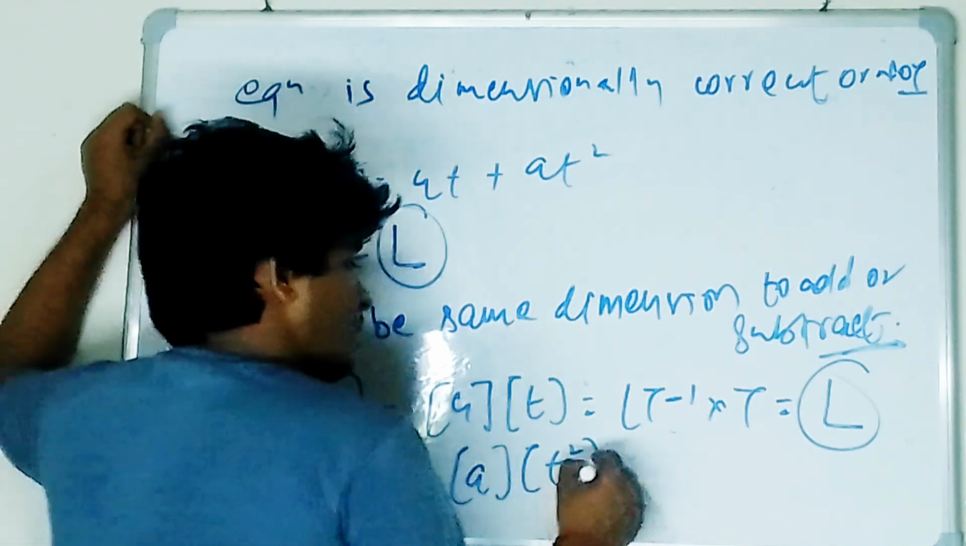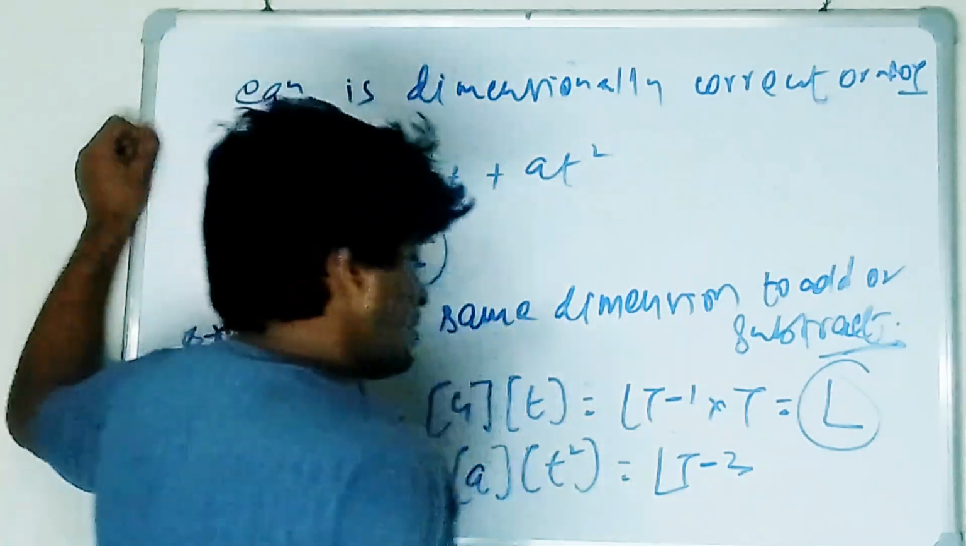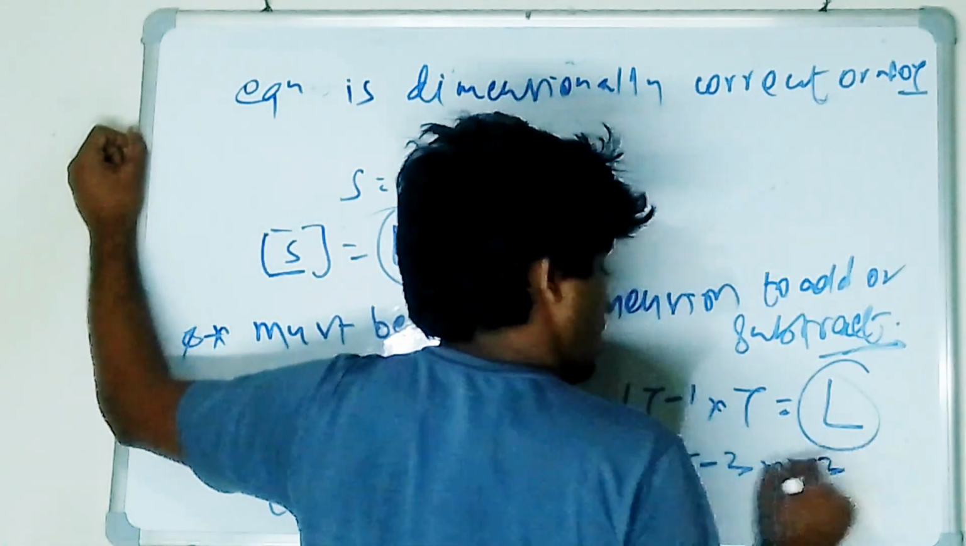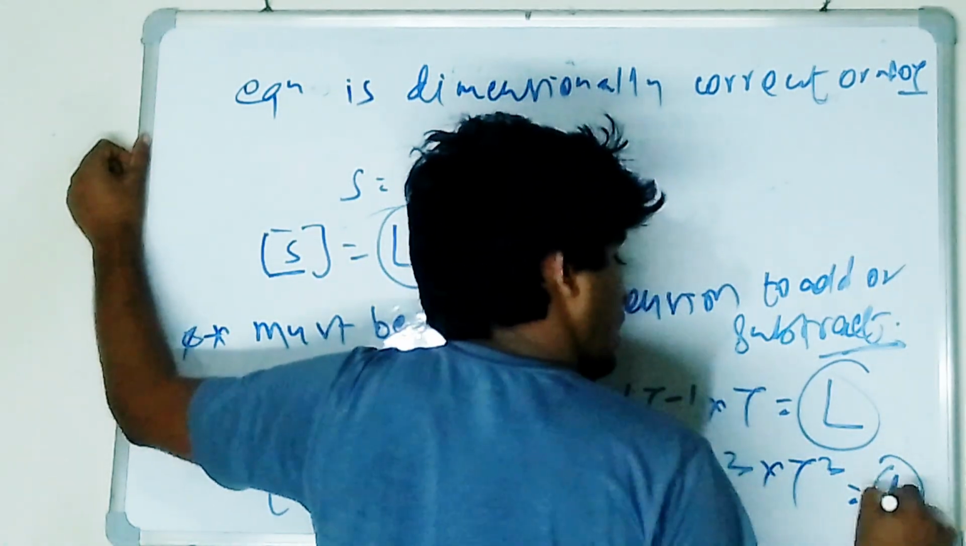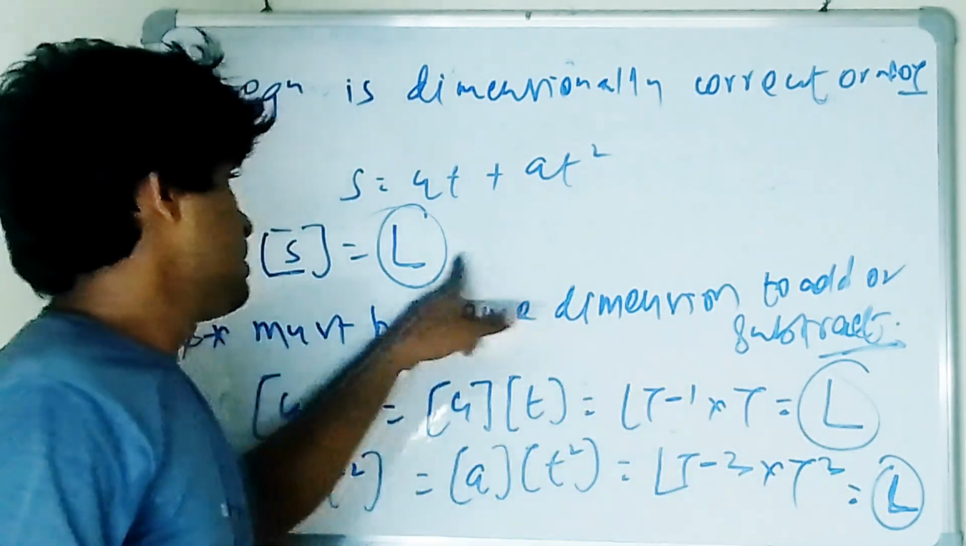So the dimension of A is what? LT minus 2. What's the dimension of T square? This is T2. So again this is dimension of L. So see, again this is L. So here it is dimensionally L. This is dimensionally L. This is dimensionally L.